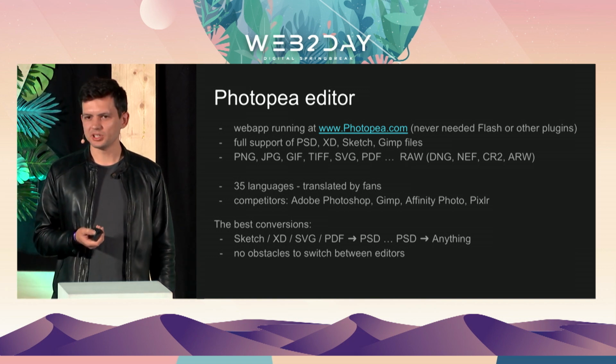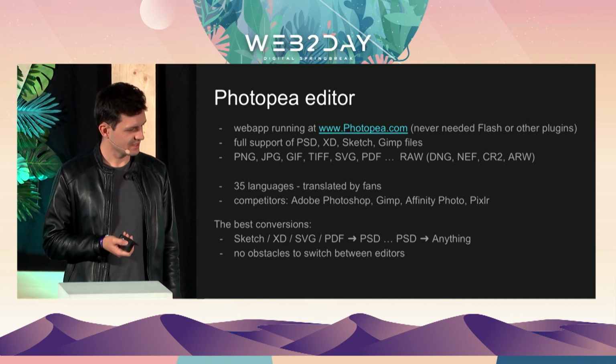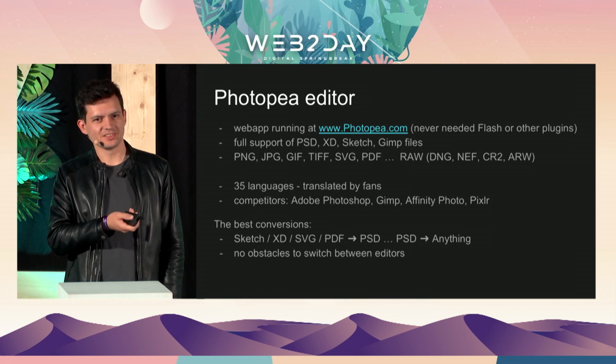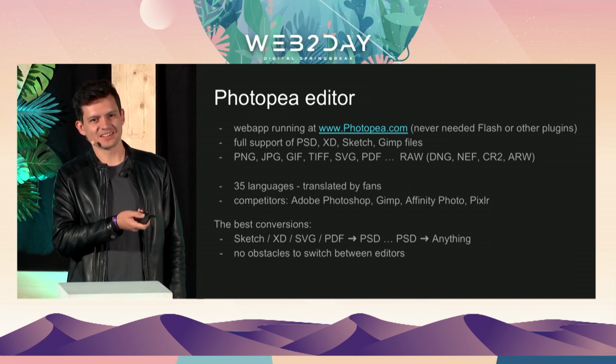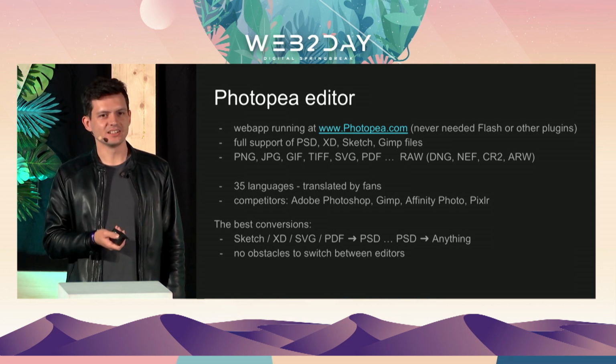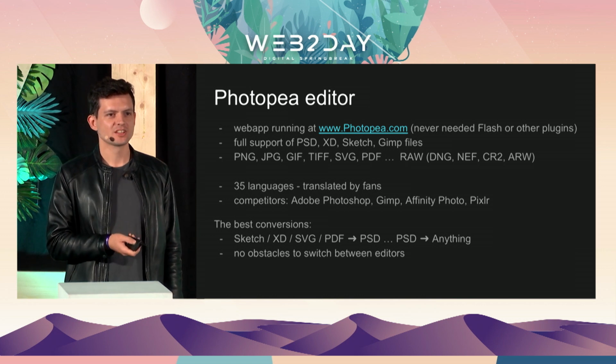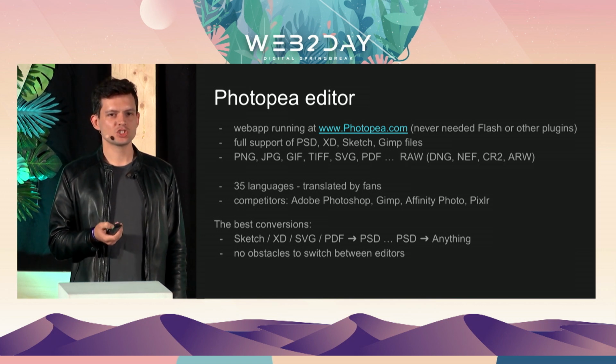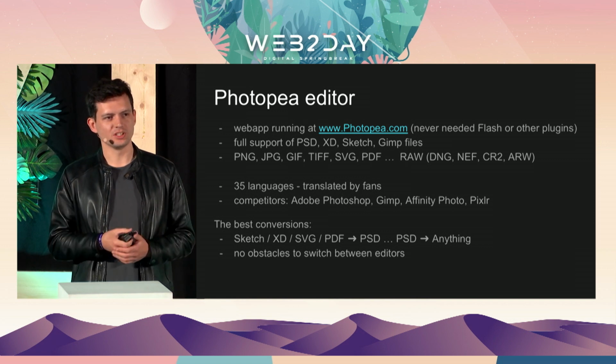At the moment, Photopea is available in, it says 35, but two days ago the next language was added, so it's 36 now. It's localized in 36 languages. So you can switch the language in the menu, and the user interface will be in, for example, French. All these translations were made by fans of Photopea, users of Photopea. I only created the English and Czech version, and all the rest were made by users.